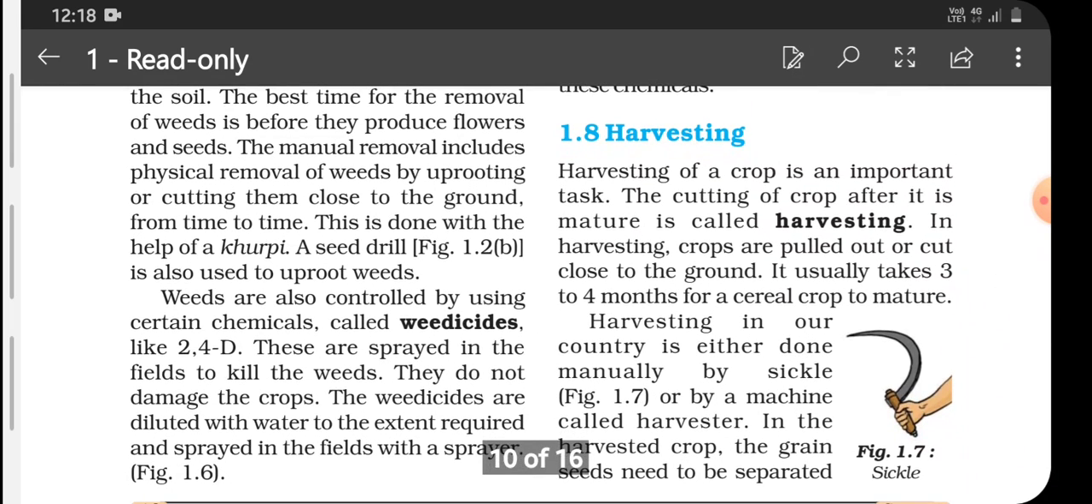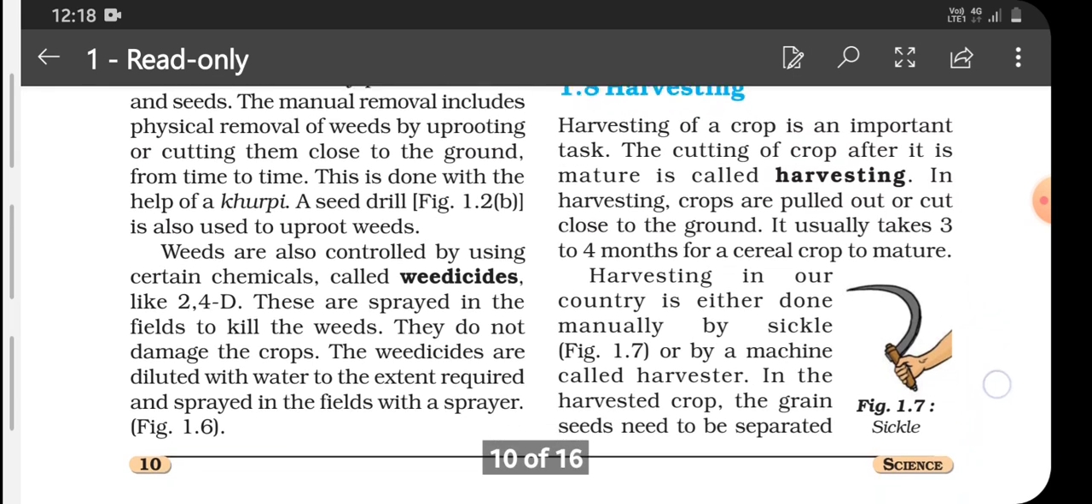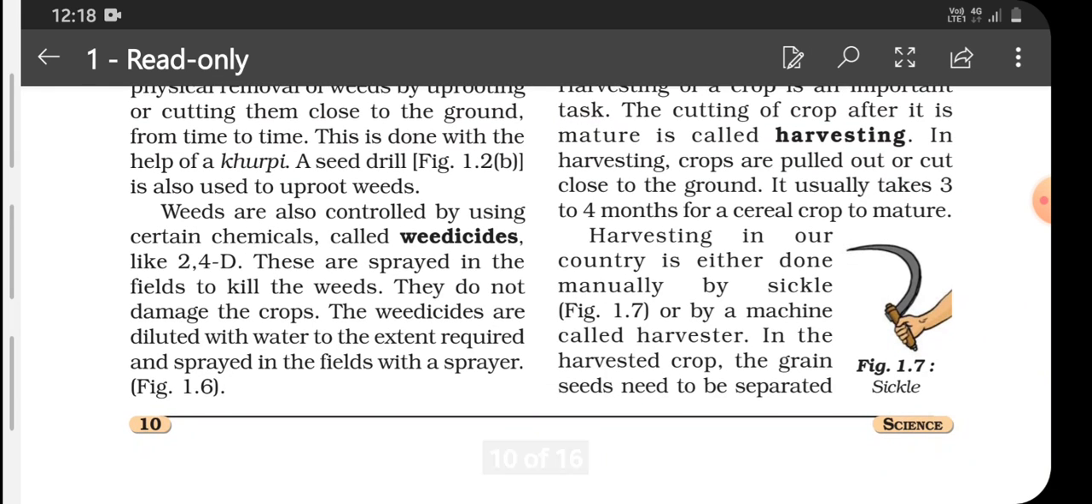Now the next topic is harvesting. So children, what is harvesting? It is the cutting of crop after it is mature. So it is harvesting. In harvesting, crops are pulled out or cut close to the ground. It takes about 3 to 4 months for a cereal crop to mature.